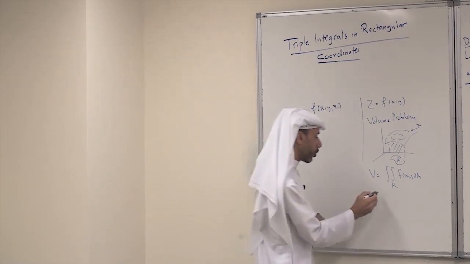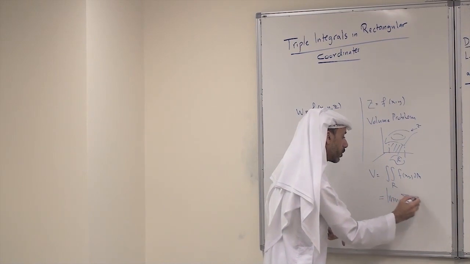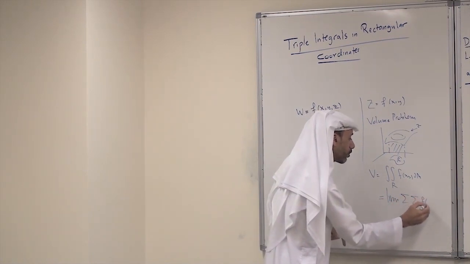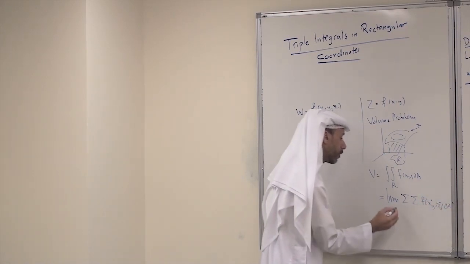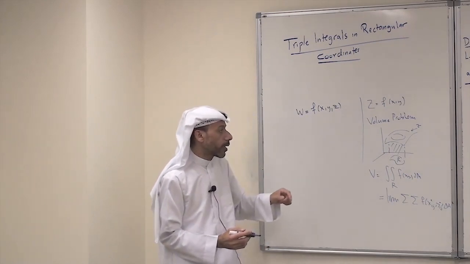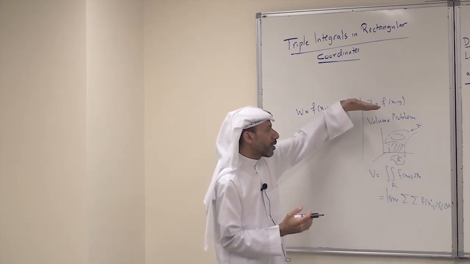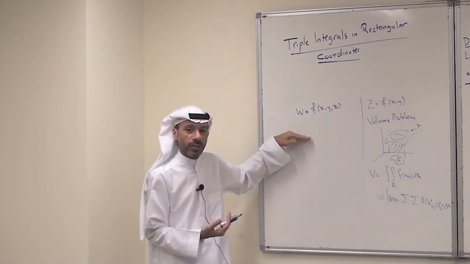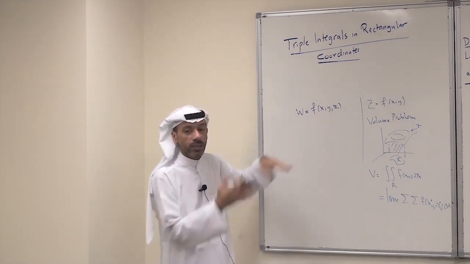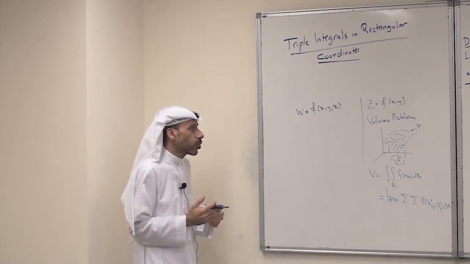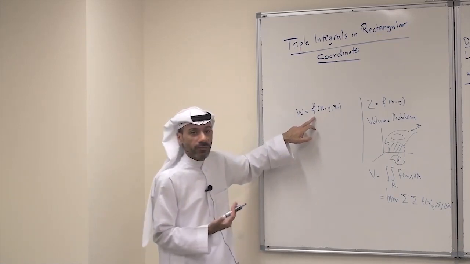And in the process, this was given as the limit of a double Riemann sum of f of x_ij star, y_ij star, delta A. So this is what we did briefly for functions of two variables. The procedure here cannot be done for functions of three variables, because we cannot really graph a function of three variables. For the graph, we need four-dimensional space. So in that case, how to define triple integrals of functions of three variables?